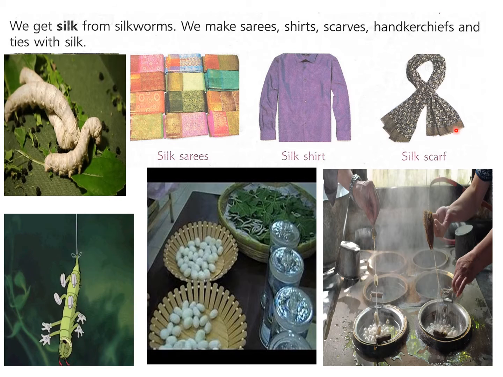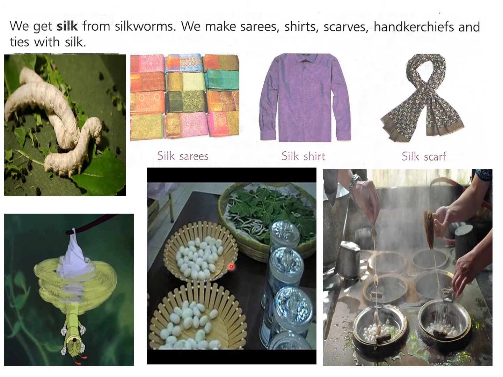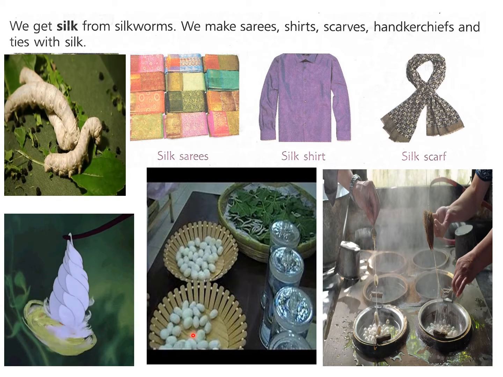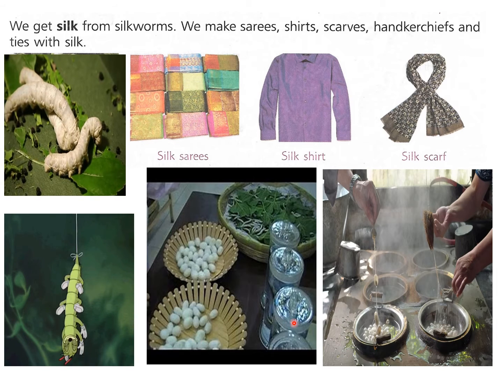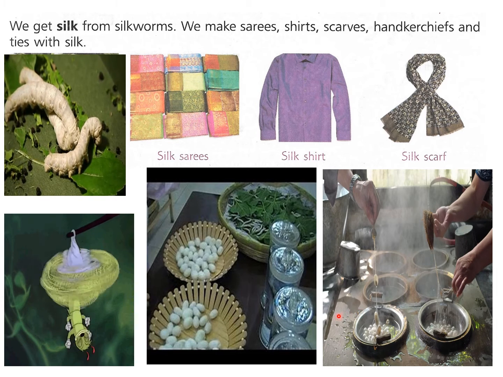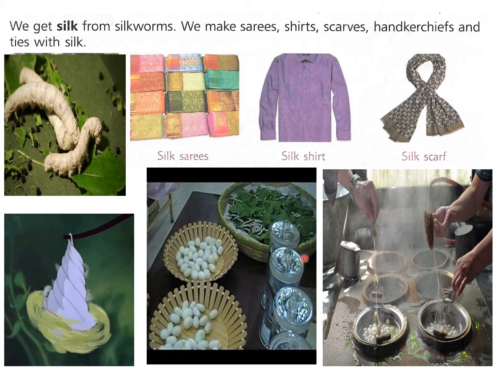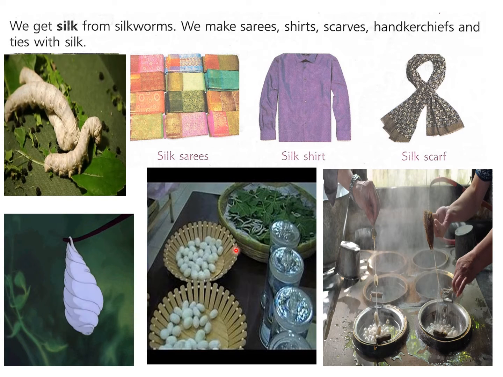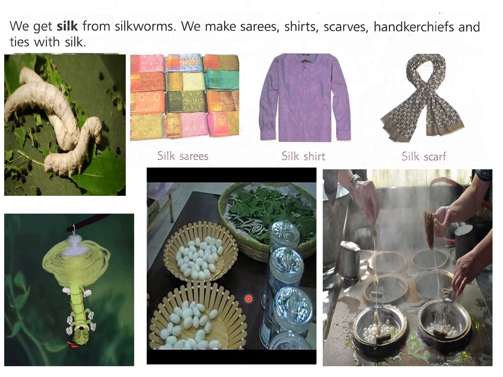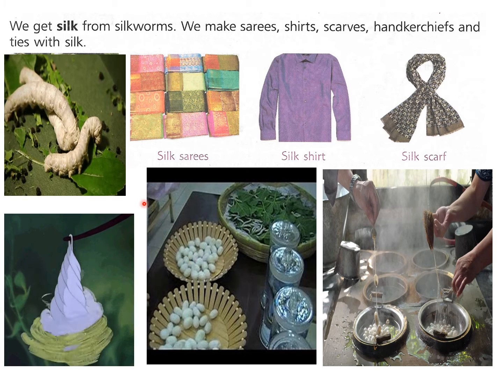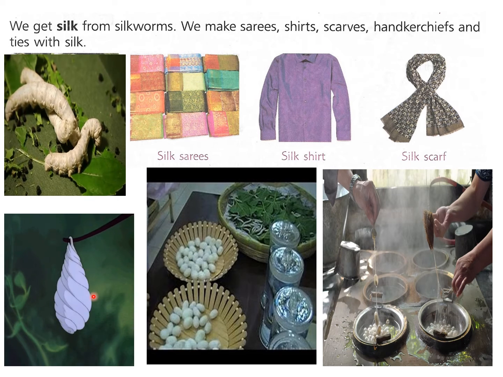Silk is very expensive because when we boil many worms, then we get very little silk. That is why silk is very expensive. Pure silk is expensive. Now synthetic silk which is made in the factories is not expensive, but the pure silk which we get from silkworm is very expensive.